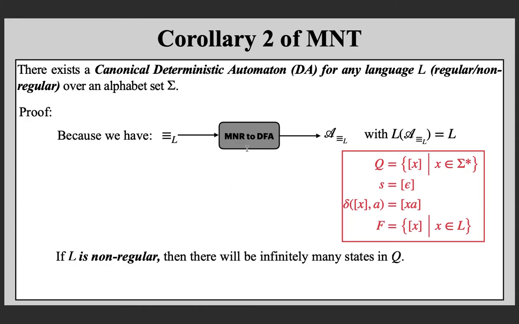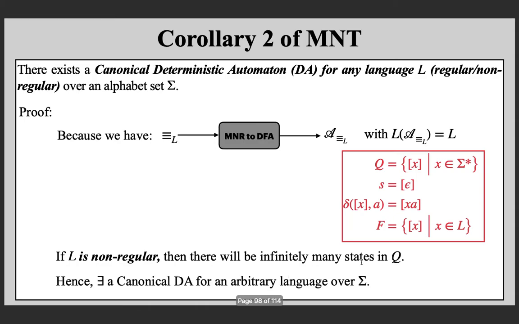So if you apply the same construction, then if there are only finitely many classes, you will get a DFA, and hence the language is regular. If there are infinitely many classes, you will get a deterministic automaton, but with infinitely many states. That's fine. So this is a wonderful result which tells that there exists a canonical deterministic automaton for an arbitrary language over sigma. That canonical deterministic automaton means the one with the least number of states.